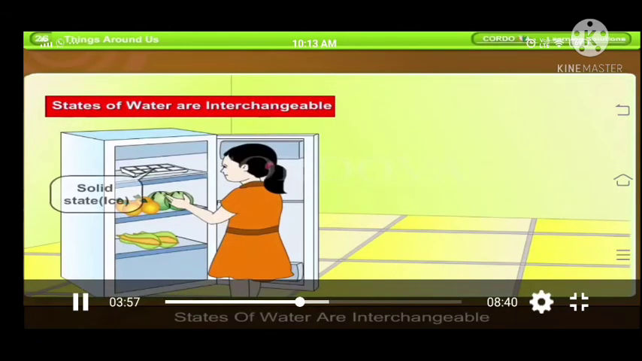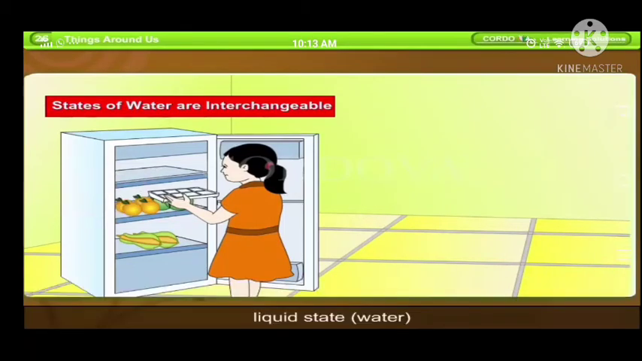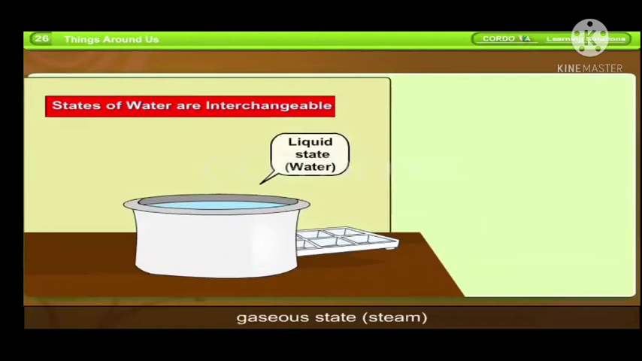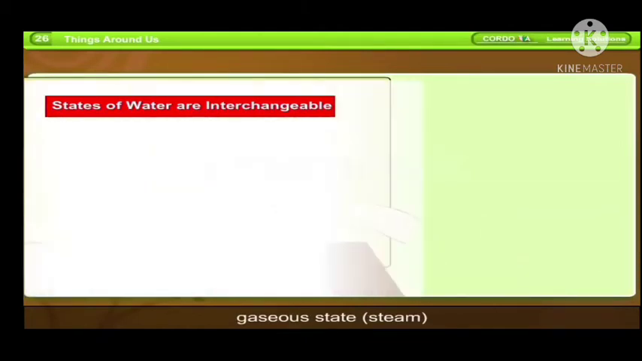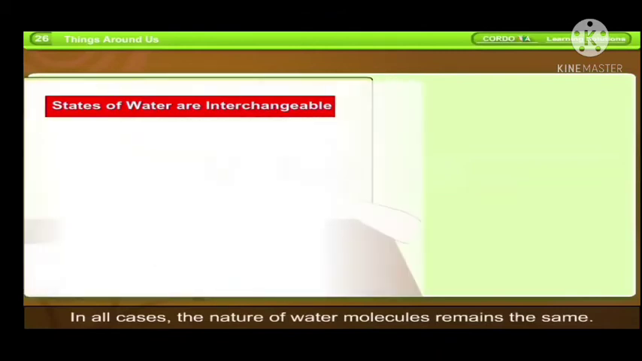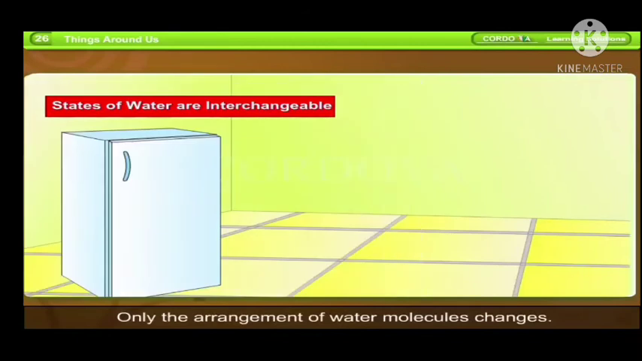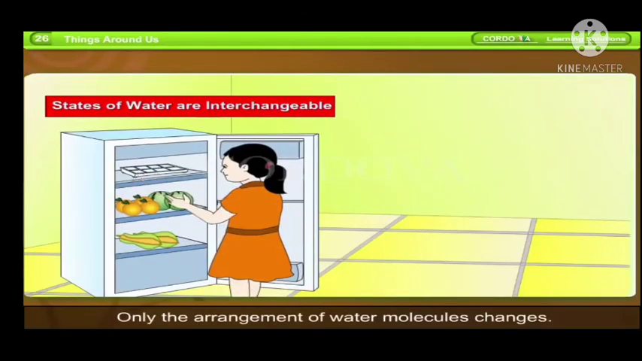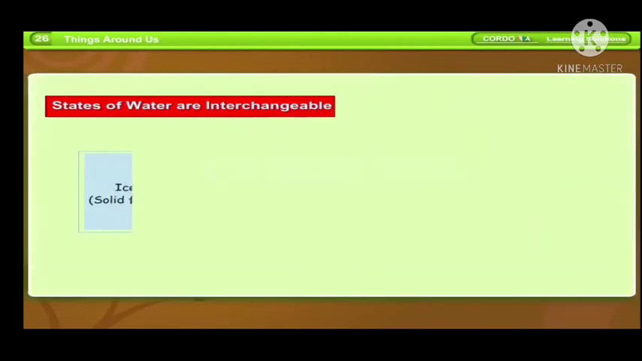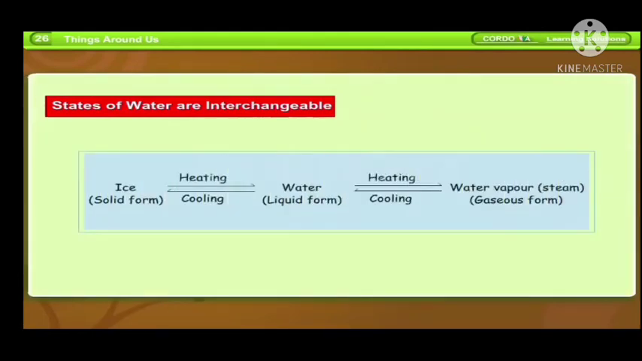States of water are interchangeable. Solid state, ice. Liquid state, water. Liquid state, water. Gaseous state, steam. In all cases, the nature of water molecules remains the same. Only the arrangement of water molecules changes. Ice, solid form. Heating, cooling. Water, liquid form. Heating, cooling. Water vapor, steam, gaseous form.